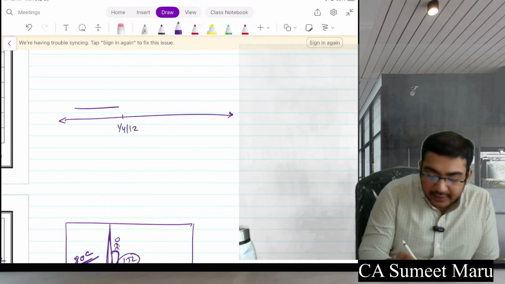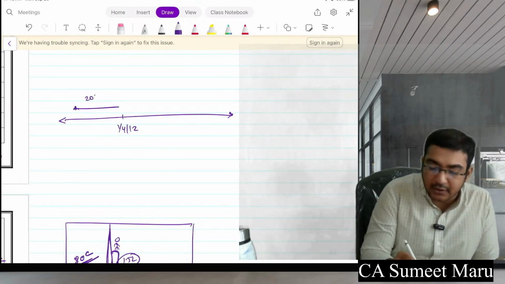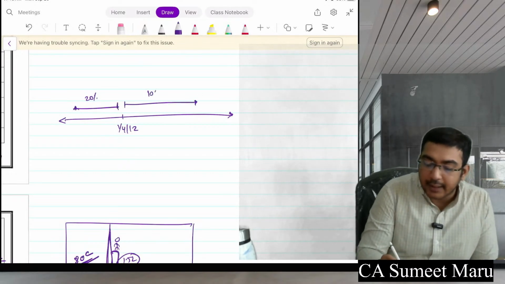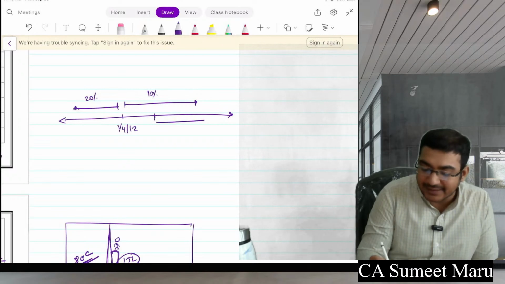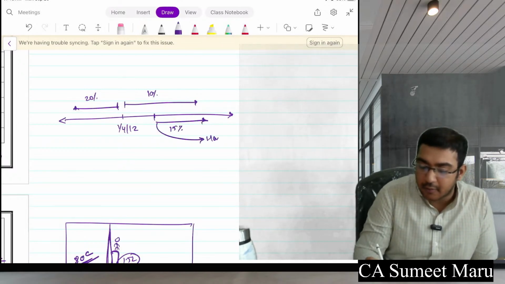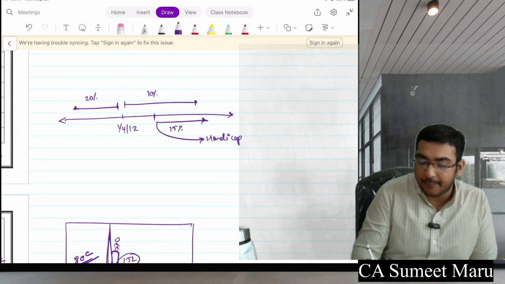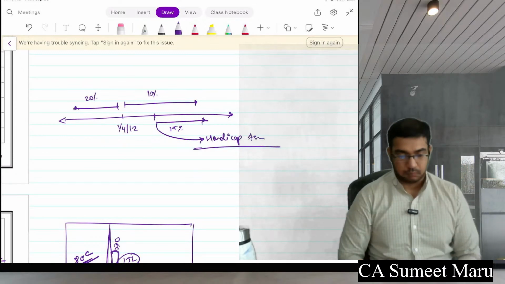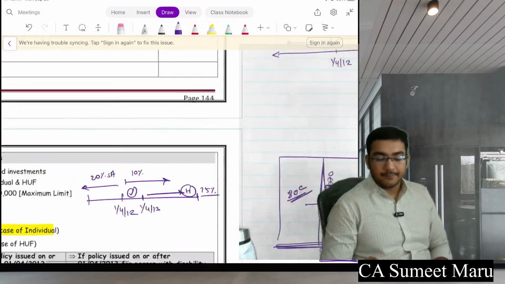1/4/12. Before this, premium paid or 20% of sum assured. After this, 10% of sum assured. But for handicap, after this, 15% of sum assured. But only for handicap. Everyone clear? Will you remember this?